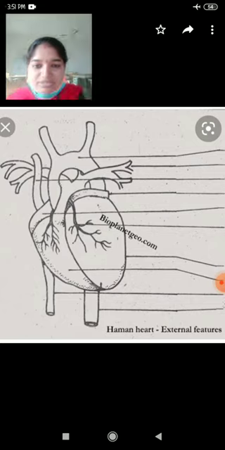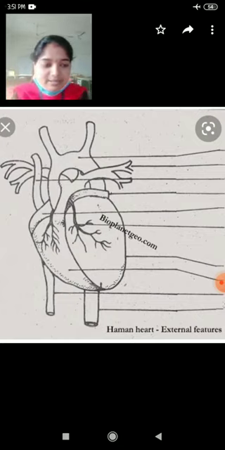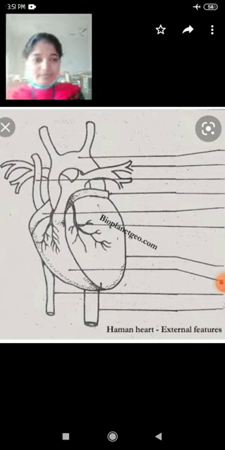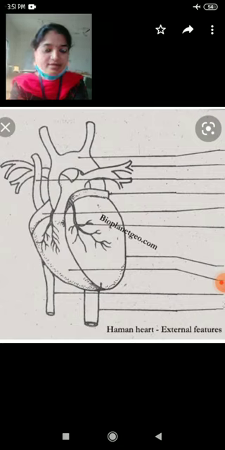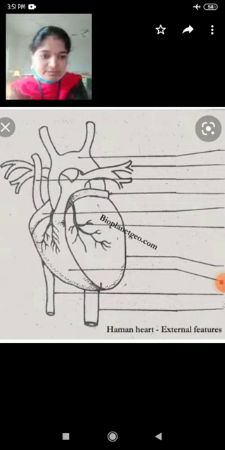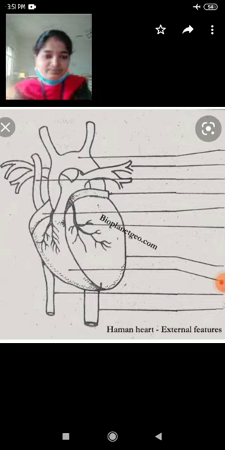The upper chambers are called auricles, or atria, and the lower chambers are called ventricles. Auricles are called collecting chambers, while the ventricles are called pumping chambers.